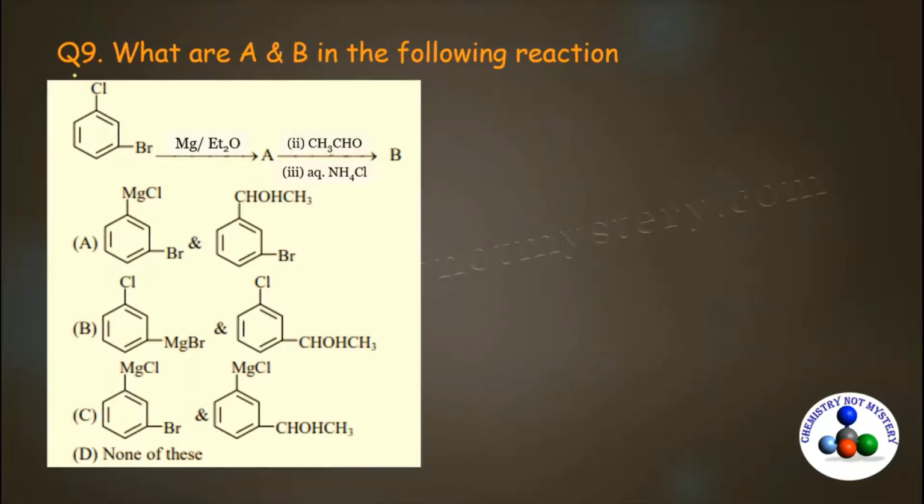Now come to the ninth question. What are A and B in the following reactions? This is the reaction and these are the options. So let's try to solve this question. This is our reactant and the first reagent given is magnesium in diethyl ether. As we have already discussed, magnesium gives insertion reaction.